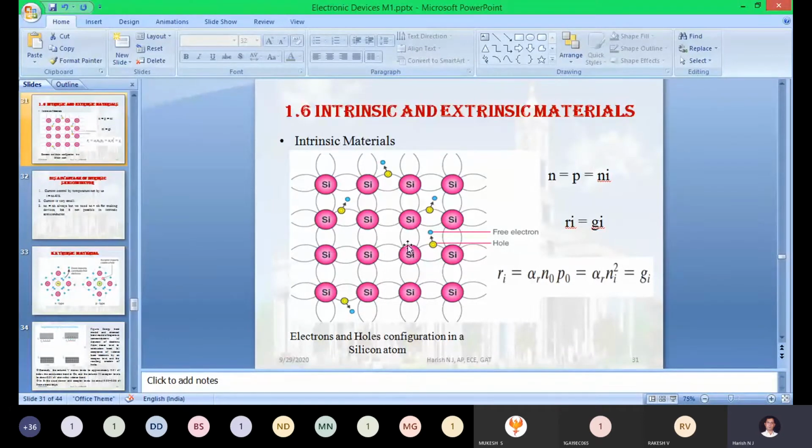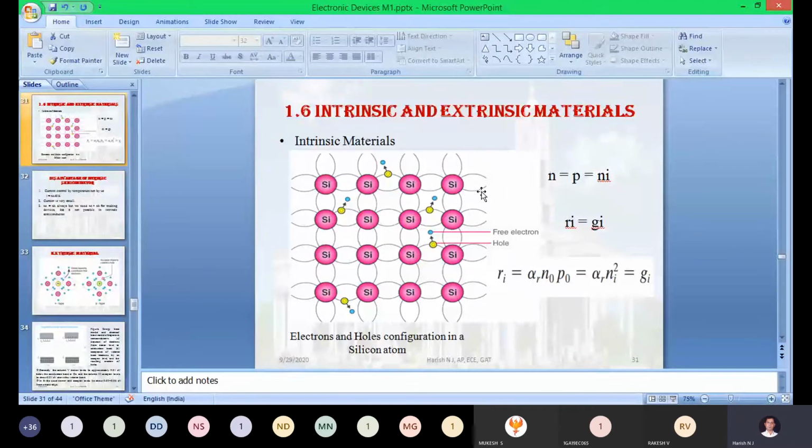But unfortunately, this silicon valency shell now has one vacant place. Once again, this vacant place will attract one electron from the neighbor silicon. Whatever it may be, this process will keep on moving.